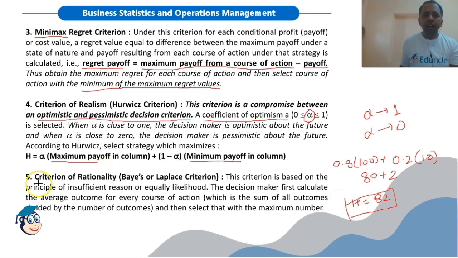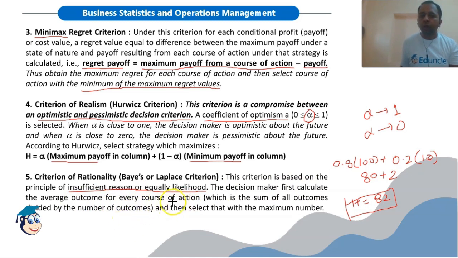Then last is criteria of rationality, or Bayes or Laplace criteria. Now this is the criteria of average. This criteria is based on the principle of insufficient reasons or equal likelihood. We are not assigning any probability to each payoff, rather we are giving equal weightage, or equal likelihood chance, to each payoff. The decision maker first calculates the average outcome of every course of action. So what we are doing, we are calculating the average outcome of every course of action.